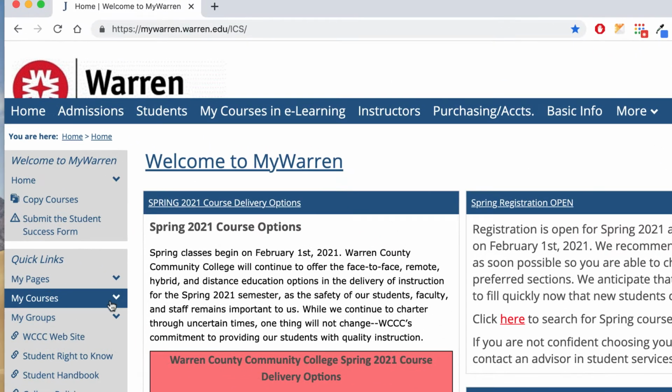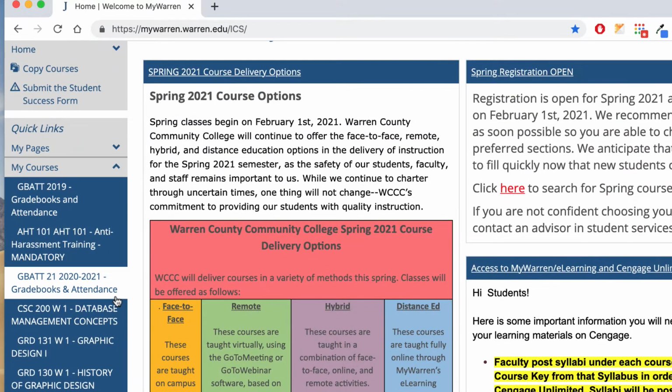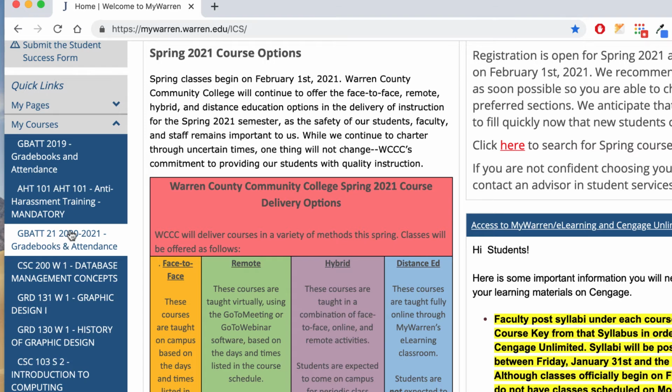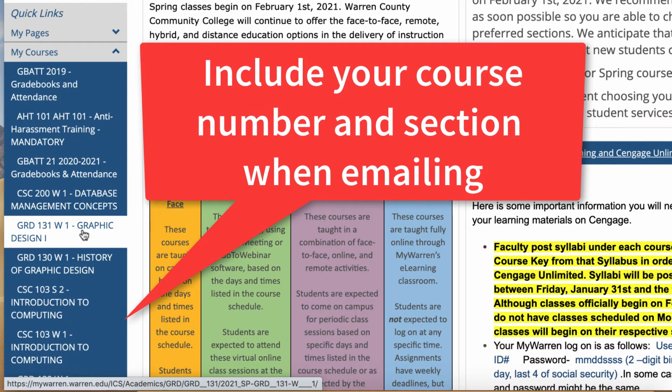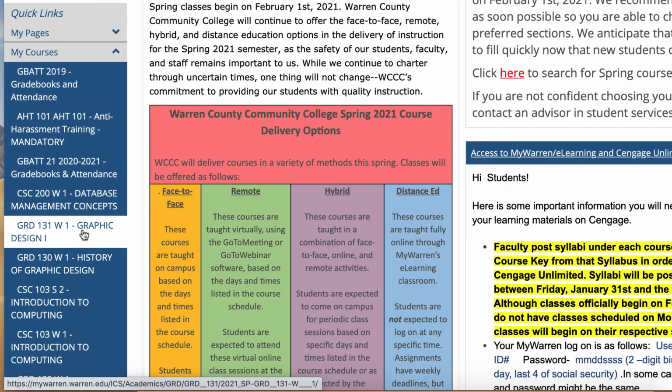And I'm going to go to my course, and I'm just going to go to the CSC 103. And you can see I teach a bunch of classes, so let me just remind you right now, when you email me, please indicate your course and your section, because I won't know just from your name what course you're in. Some people are in multiple classes. I teach multiple sections, so if you just say, hey, can you reopen that quiz? I won't know which one it is, so please always do that. It'll make things a lot easier for me to go through MyWarren and find things for you.